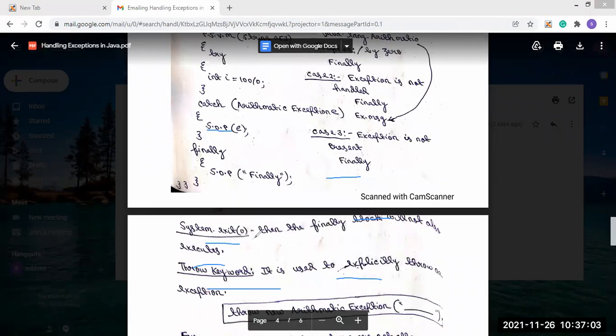If we use this, then the finally block will also stop its execution. Okay, so this is the thing about the finally block. If we as a user want anything to execute always, then we will write that code or statement inside the finally block.